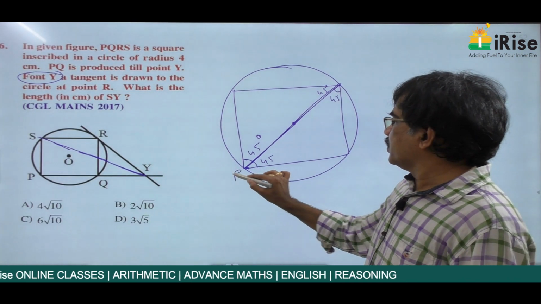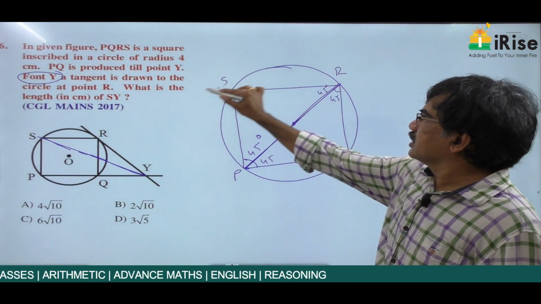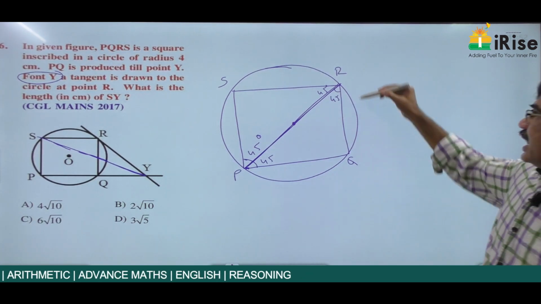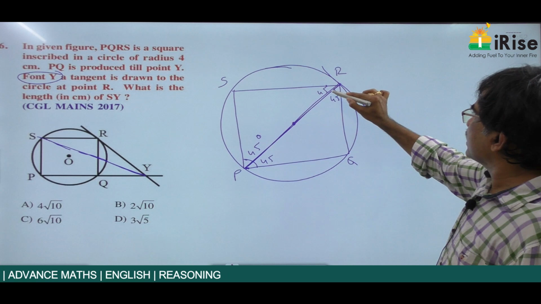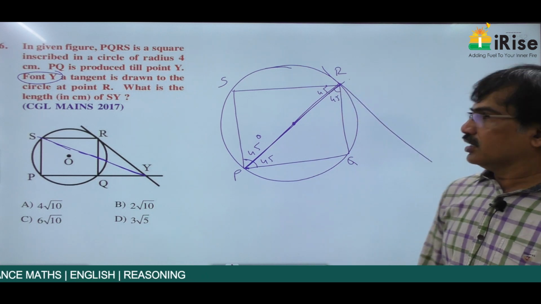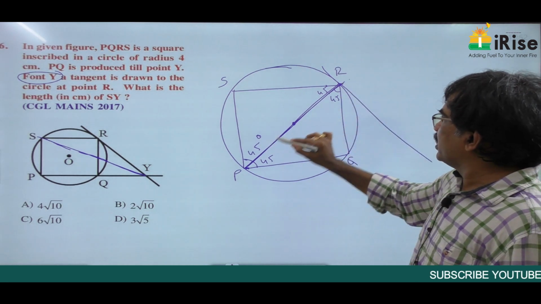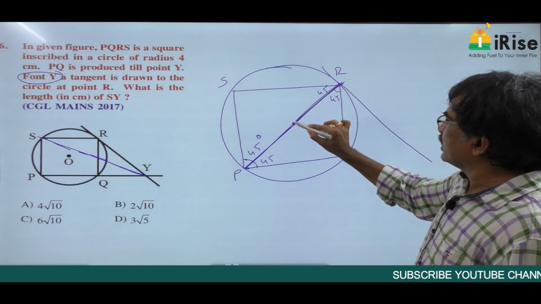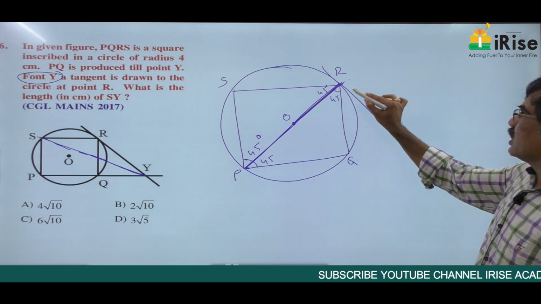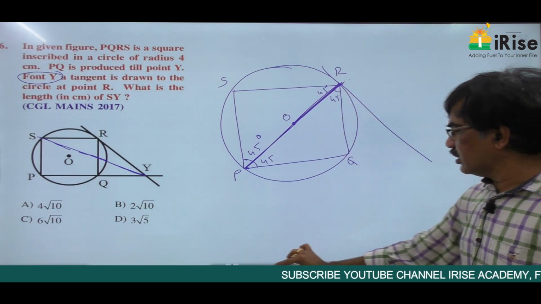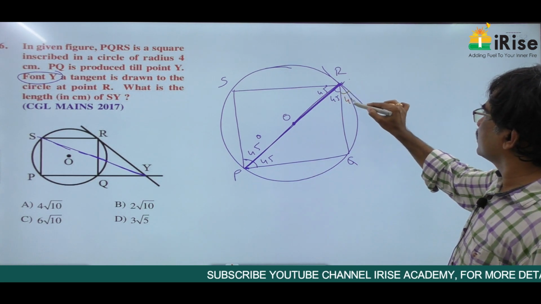This is P, Q, R, S. At R, a tangent is drawn. This is the tangent. The tangent at the point of contact is always perpendicular to the line joining the center and the point of contact. So this total angle is 90, therefore this angle is 45 degrees.